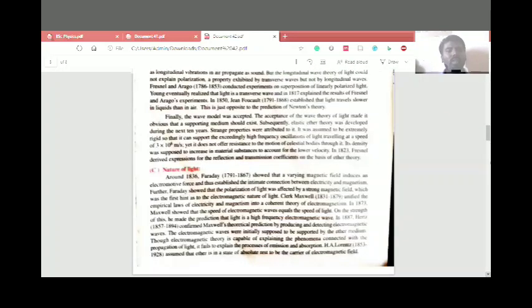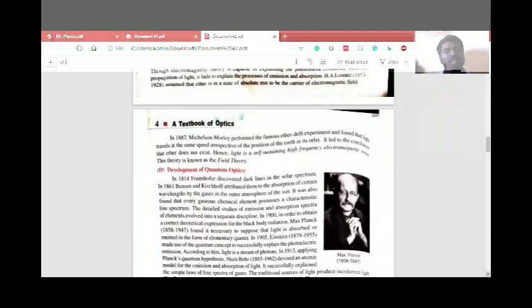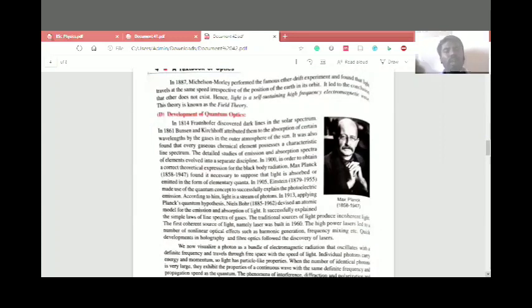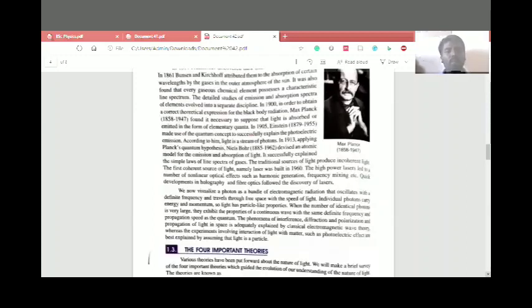Then, the nature of light. Faraday studied the magnetic field interaction, the electromagnetic force, and how the electromagnetic force acts on light. He also had various theories. Further on came the development of quantum optics. Fraunhofer discovered the dark lines in the solar spectrum, and so the quantum theory was developed.